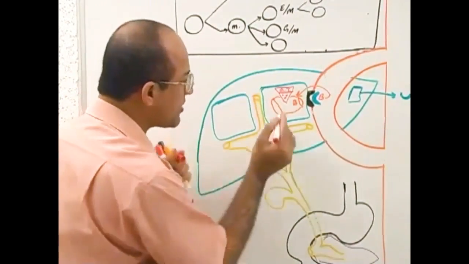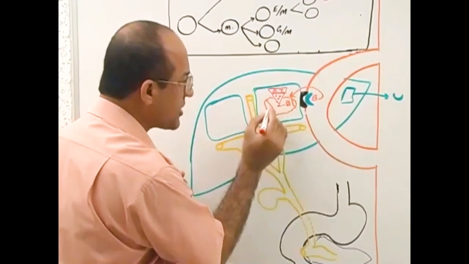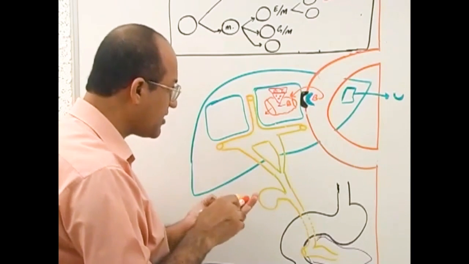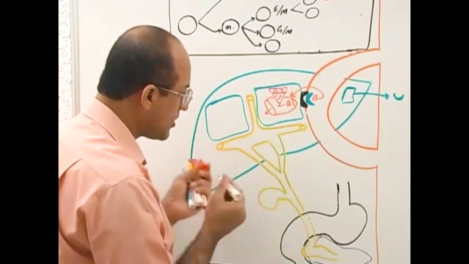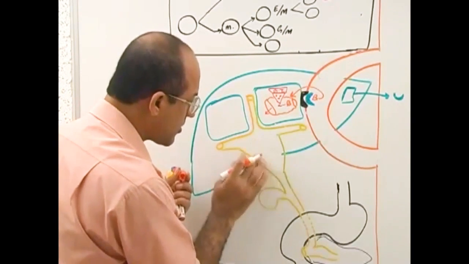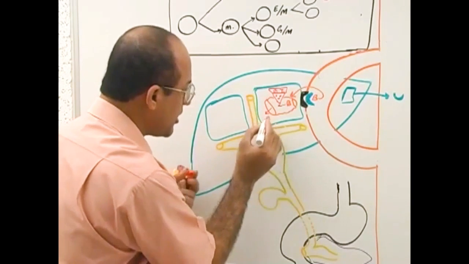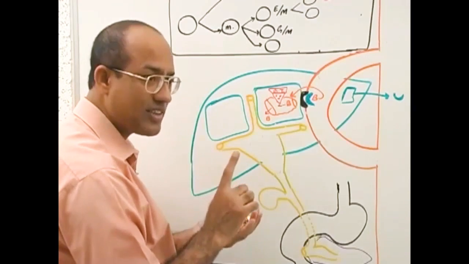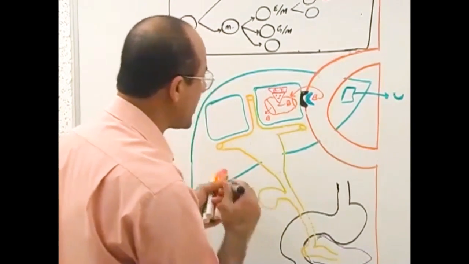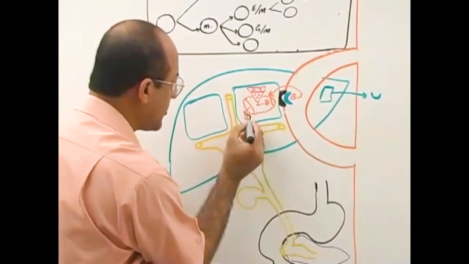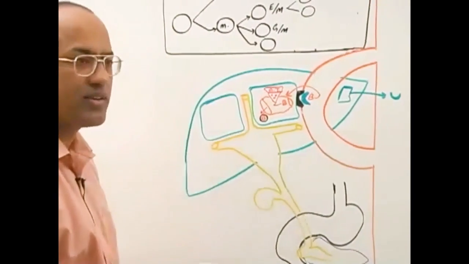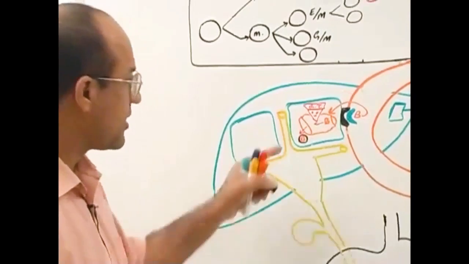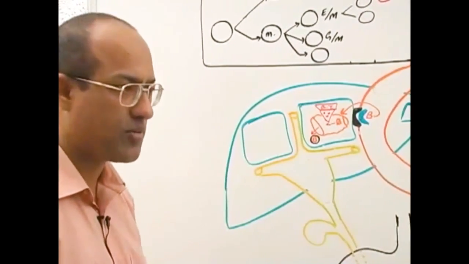So when bilirubin is passing through the endoplasmic reticulum and comes out of it, this bilirubin is loaded with what? Glucuronic acid, right? So let's make glucuronic acid this color. Now this bilirubin is conjugated with glucuronic acid. Now it is called conjugated bilirubin.